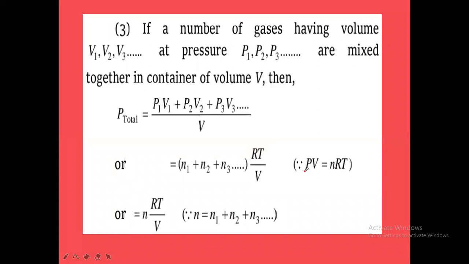So if you take only P, P is equal to nRT by V. That is the total pressure of the gaseous mixture, from the ideal gas equation. From the same concept, we have taken this one here: P total into V total is equal to P1 V1 plus P2 V2 plus P3 V3.